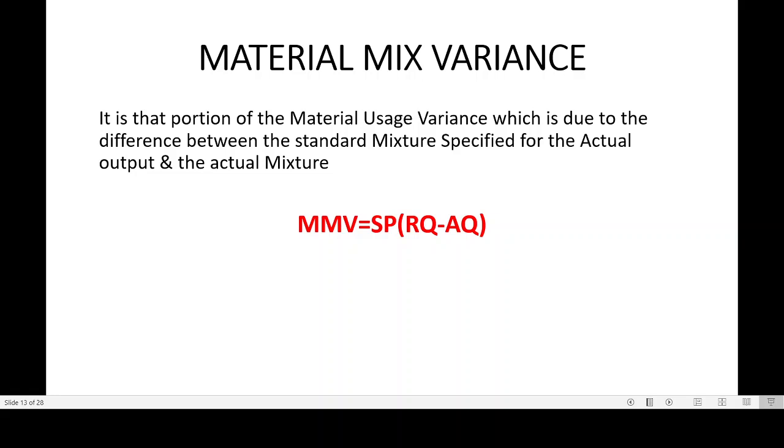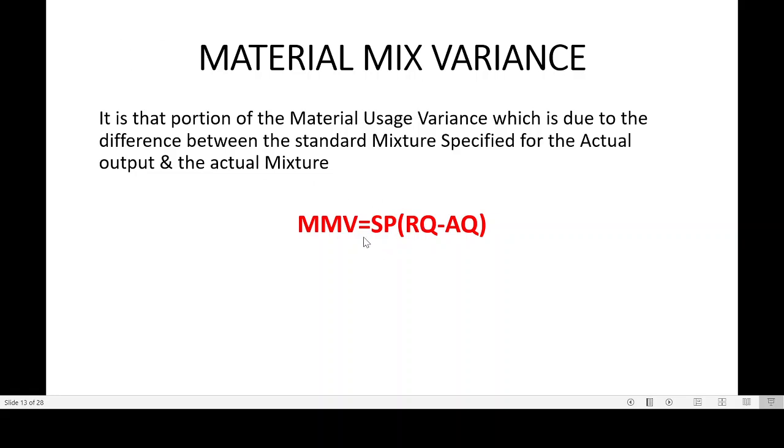Now what happened is, when actual production took place, something different happened, maybe because X material was not there, or Y material was in excess, or its requirement increased at that point of time. So I used it in a 60-40 ratio. Instead of 70-30, I used it in 60-40 ratio. So there will be a change in the mix. Instead of using 70-30, I have used 60-40, meaning the combination has been changed. There this material mix variance is applicable.